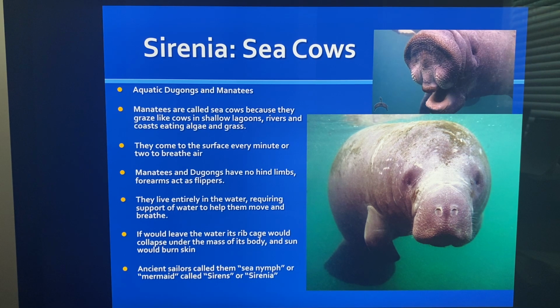Ancient sailors used to call them sea nymphs, or they thought they were mermaids. Can you imagine thinking this guy was a mermaid? That's why they called them sirens, or Sirenia, as similar to mermaids. That's their name, Sirenia. Sirens were mermaids. I think the sailors had been out at sea a little too long to think these guys were mermaids.